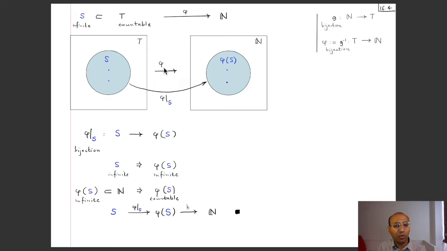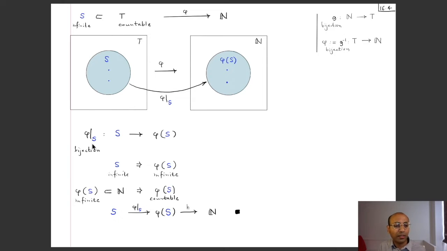Okay, and since the old map was a bijection, in particular it was an injection, so distinct points will be mapped to distinct points over here. And so in fact this restriction map is also injective. So this phi restricted to S going from S to its image is a bijection, and since S is infinite, it then follows that its image is also infinite, because if its image was finite, then by the pigeonhole principle, since this set is infinite, two of them will be forced to go to the same point, which will violate the injectivity of this map.